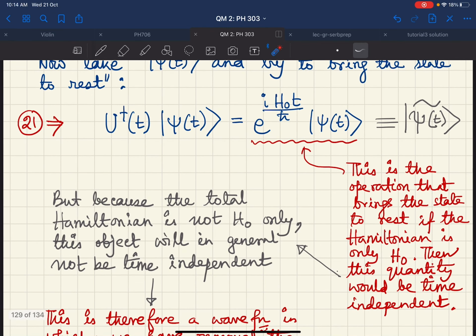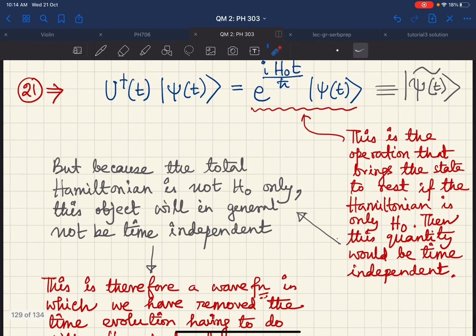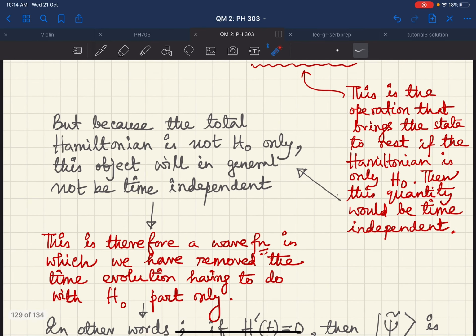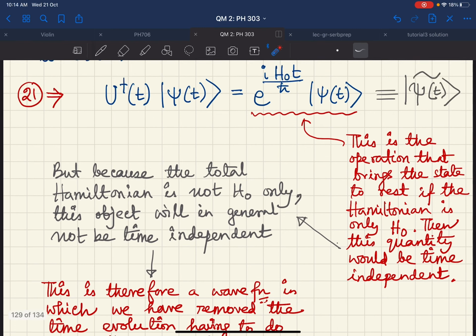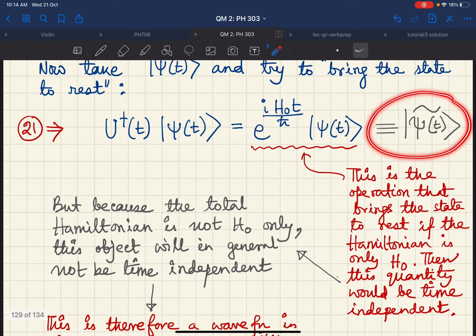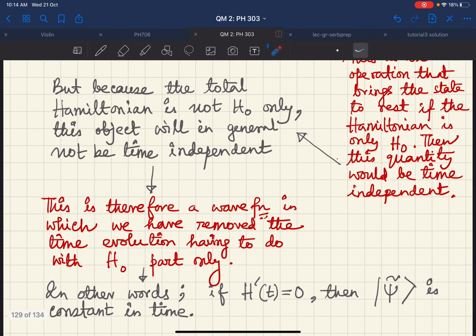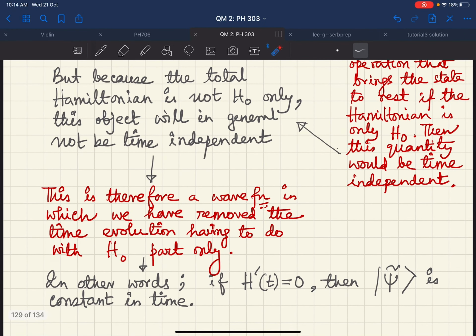But because the total Hamiltonian is not H0, rather it is H(t), this object will in general not be time independent, rather. And this is therefore a wave function in which we have removed the time evolution having to do with the H0 part only. So we have not removed the full time dependence, we have only removed the time evolution which has something to do with the H0 part only.